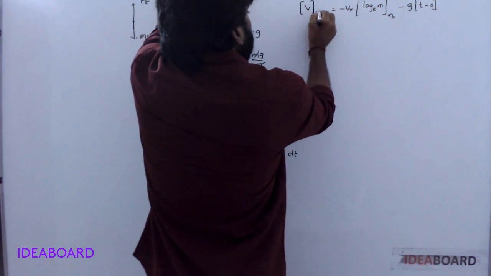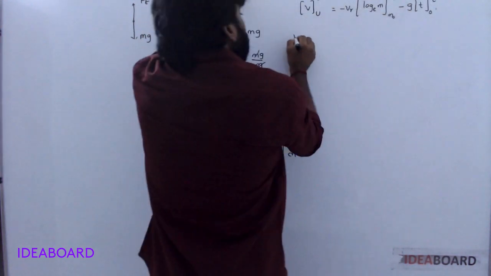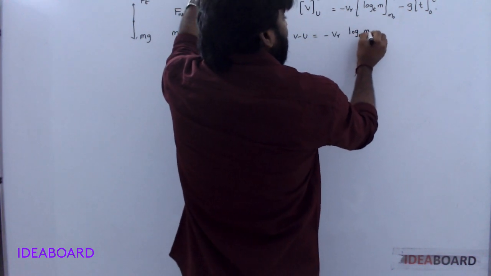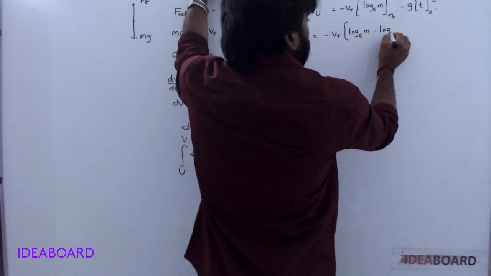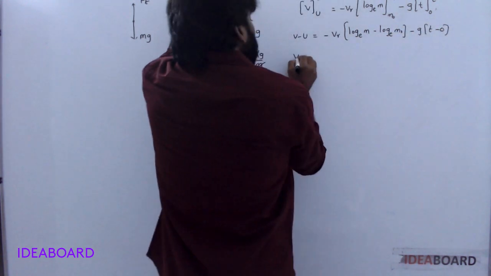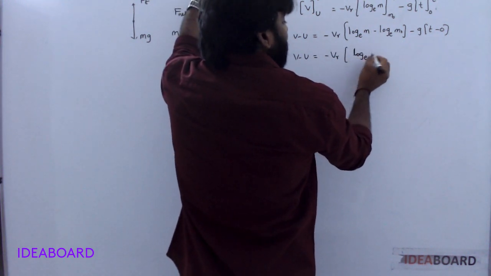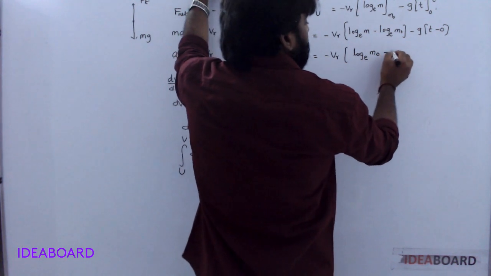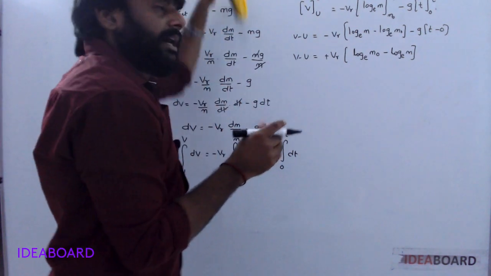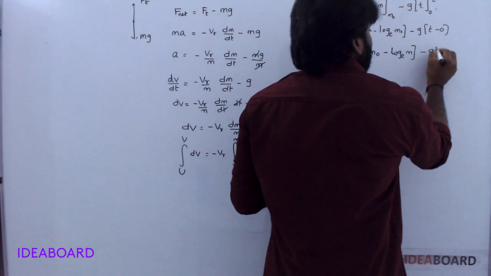V minus u equals minus vr (log m minus log m naught) minus g t minus 0. Taking minus common, minus of minus is plus: V minus u equals vr (log m naught minus log m) minus gt.